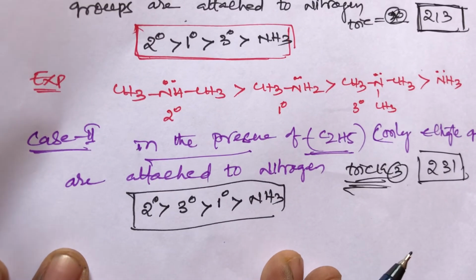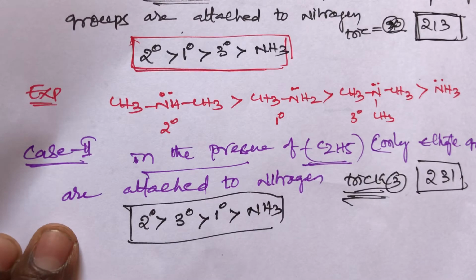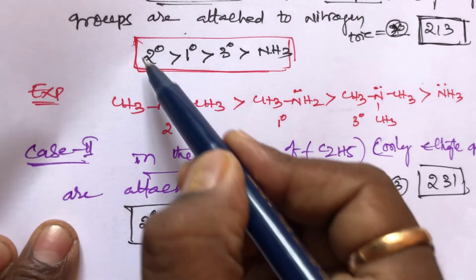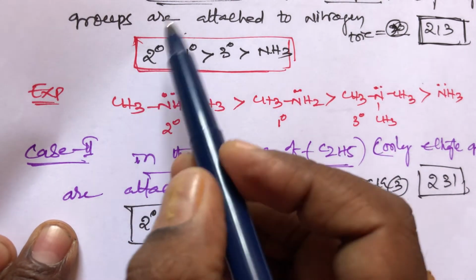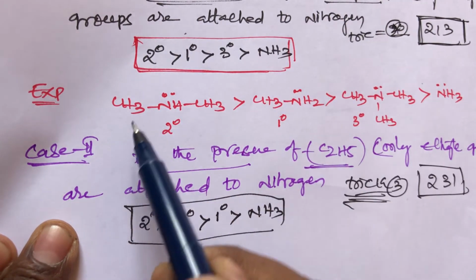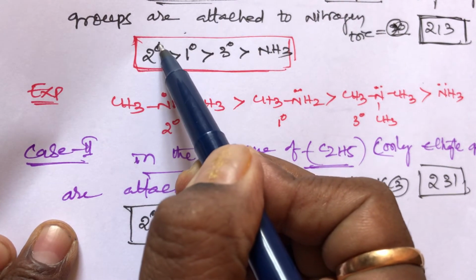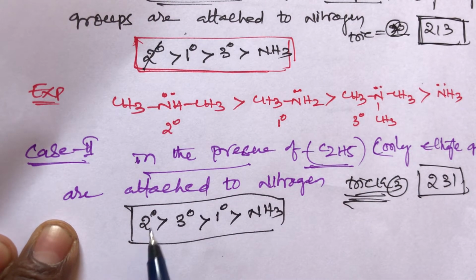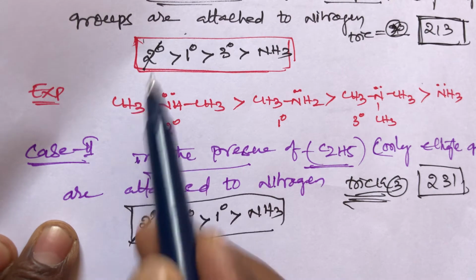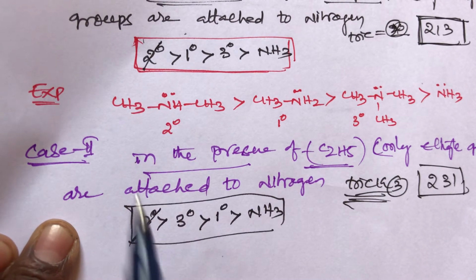What is the difference between these two tricks? Here both are having secondary first. In condition 1, in basic strength of amines in aqueous medium, the first place goes to secondary amines. Here also, in the second condition, first place goes to secondary amines.